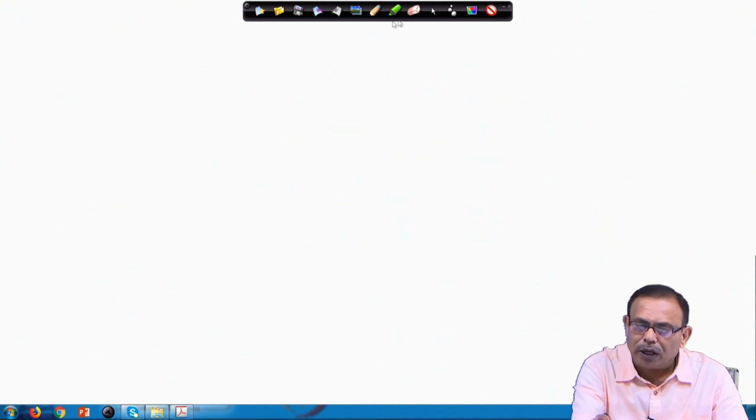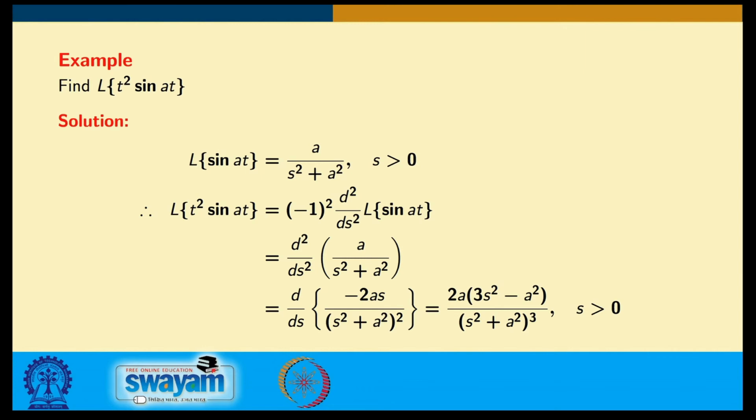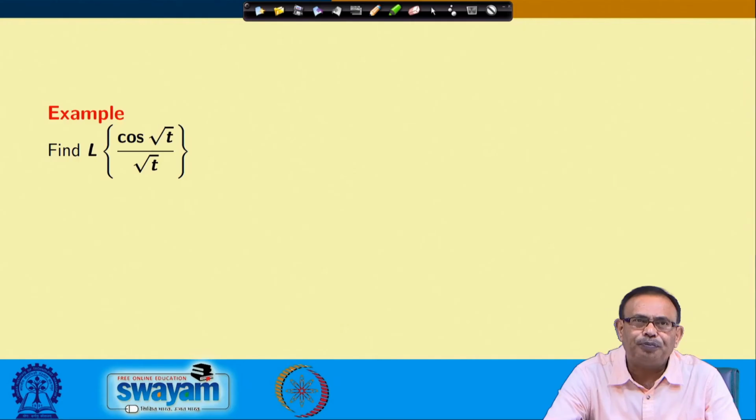Let us see it again. The Laplace transform of sin at is this. So, you are getting d/ds of this, and from here you can obtain this result, d square by ds square, 2a into 3s square minus a square by s square plus a square to the power whole cube.